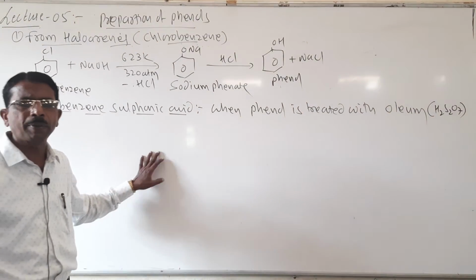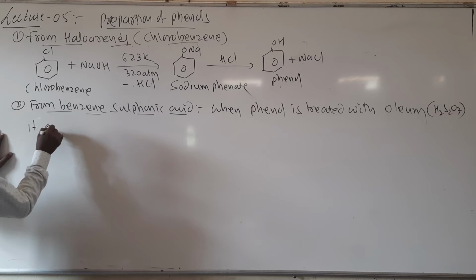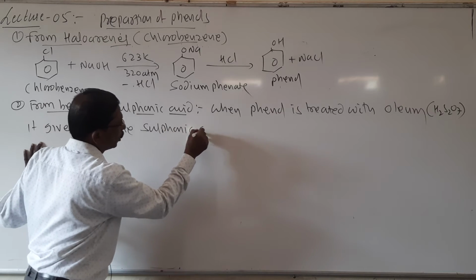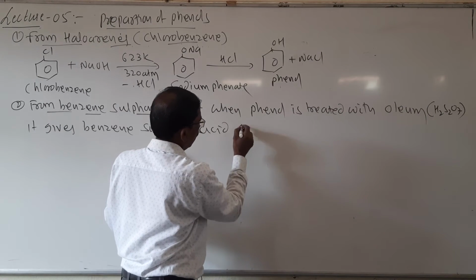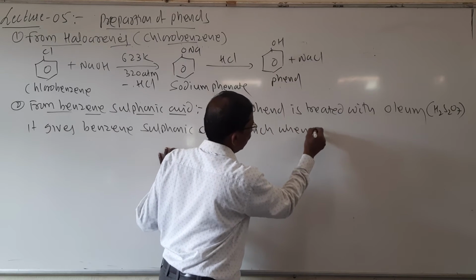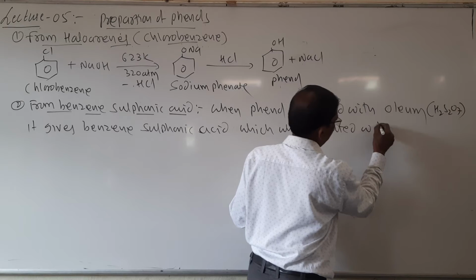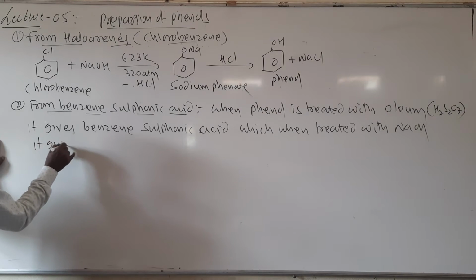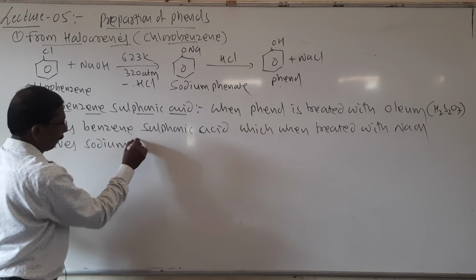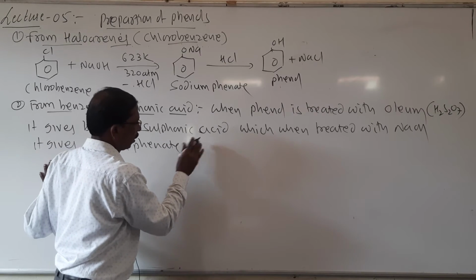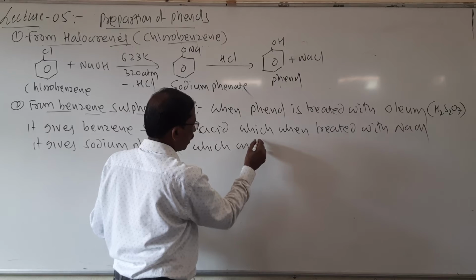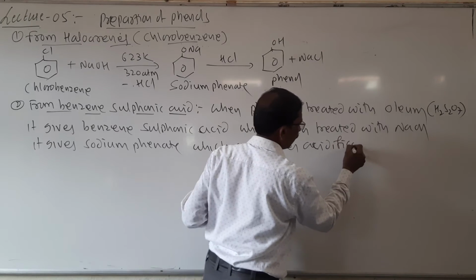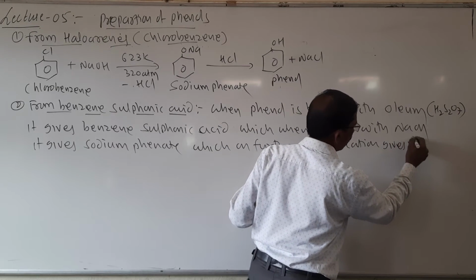Remember, students, when benzene is heated with oleum, it gives benzene sulfonic acid, which when treated with NaOH gives sodium phenate, which on further acidification gives phenol.